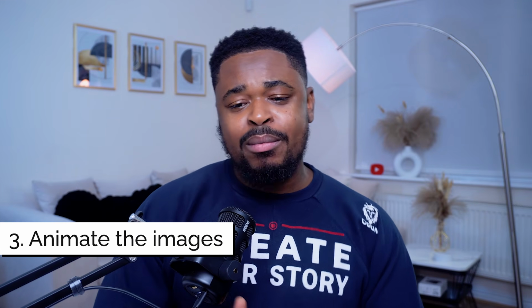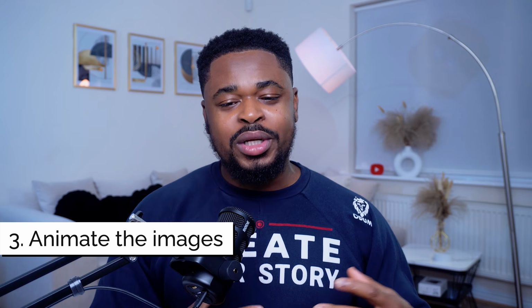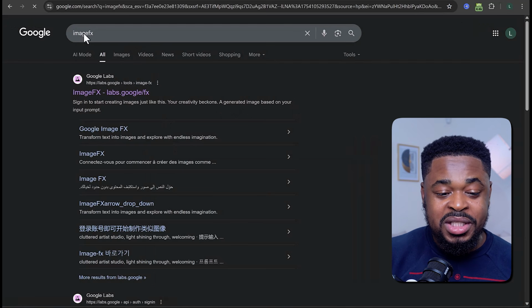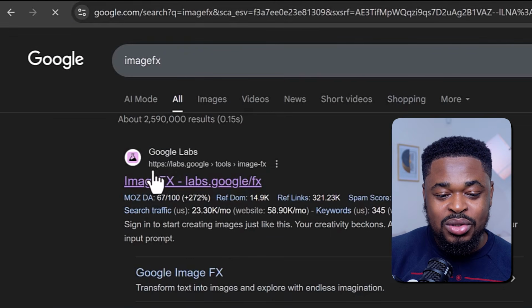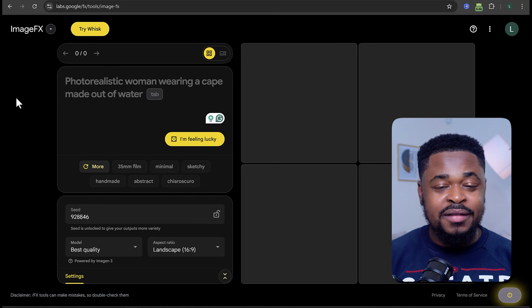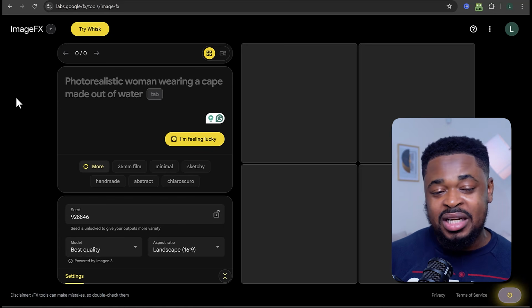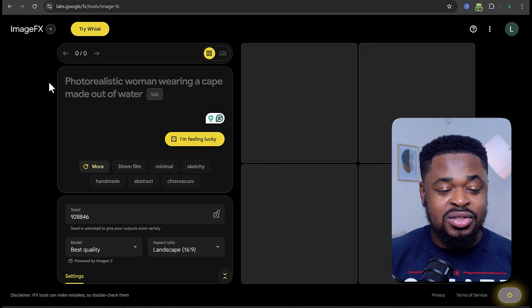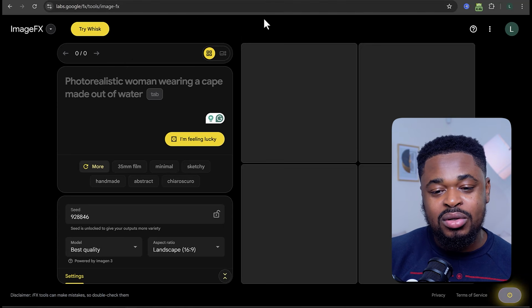All right, so the next thing we are going to do is we are going to take these images and move over to this website where we'll be turning these images to video. Now, you don't have to use ChatGPT to generate your images. You can generate images for free, 100%, using what we call ImageFX. Now, if you go to Google and search for ImageFX, you're going to see this link here that says labs.google.com/imagefx. You click on it. So once ImageFX is open, you just use it and start generating. You can generate as much as possible. You don't need to use ChatGPT to start generating. I would even suggest you use ImageFX to explore your ideas.